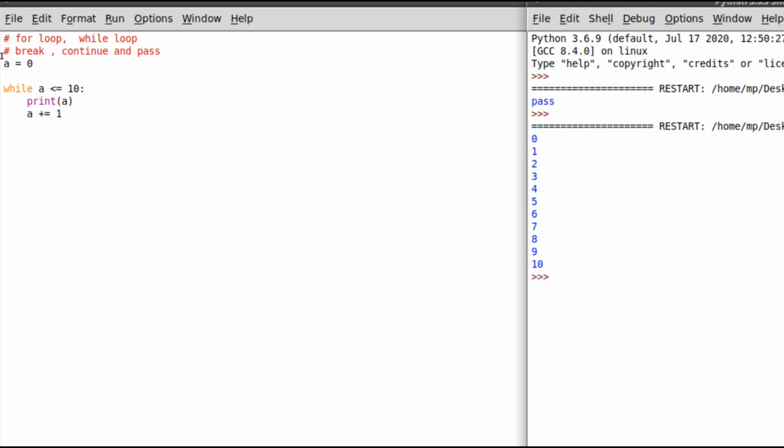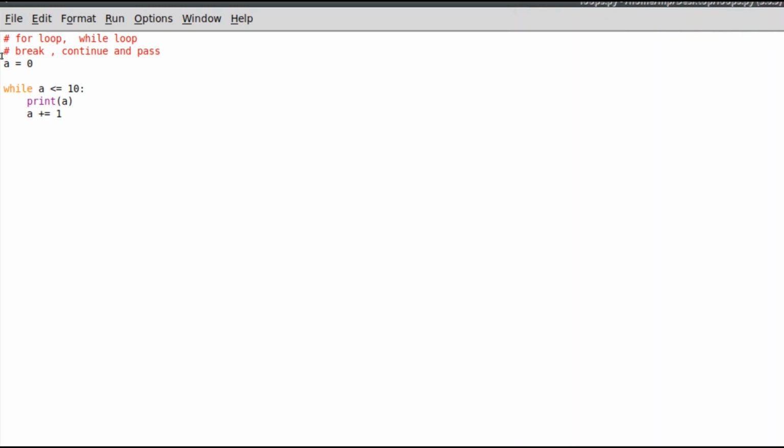So this is done because I put that condition in our while statement. Now what we will do is not give any condition, and we want something to print forever.